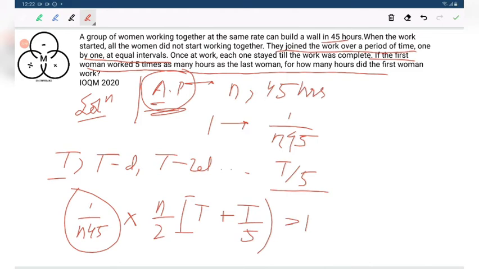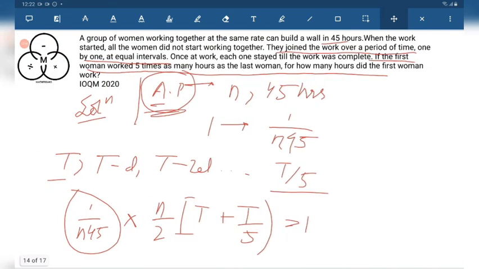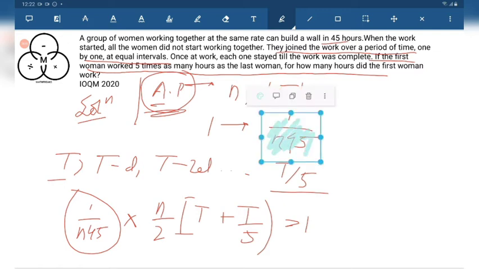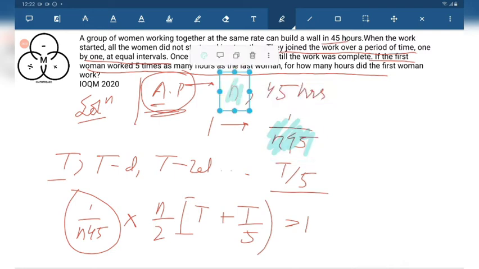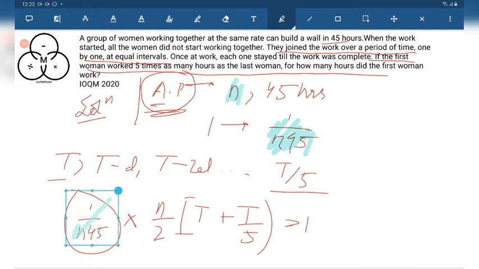Those who are not understanding, for them I am re-explaining it. The entire thing is in AP because they are joining after regular intervals, so the time they are performing is in AP. Interestingly, one woman is completing n by 45 of the task in an hour if there are n women. So the total work they are doing is in AP, and n by 45 is common for all.